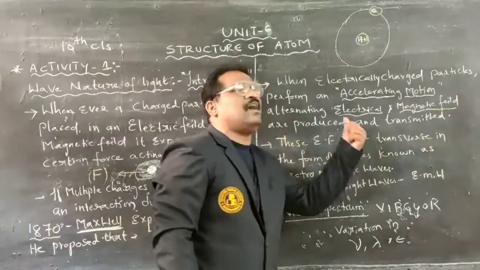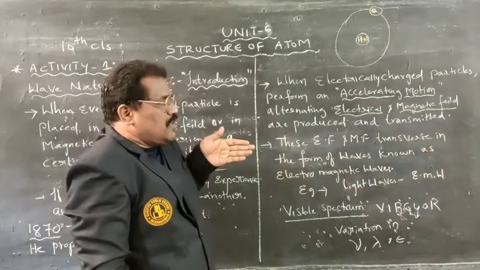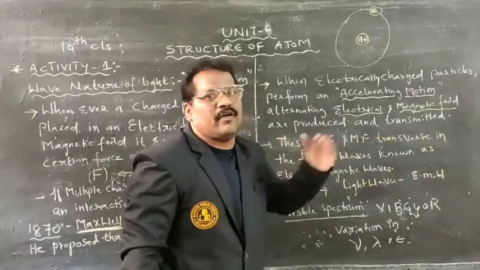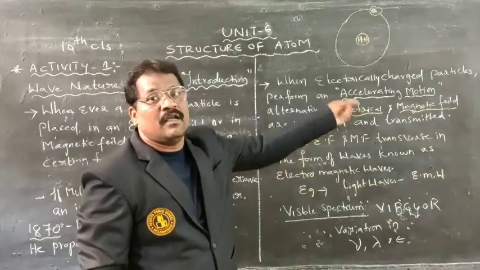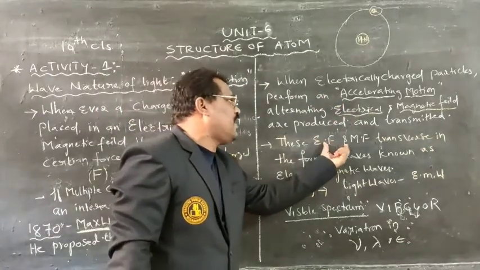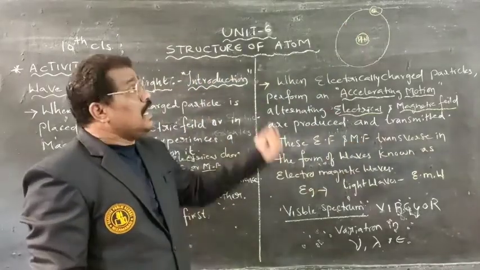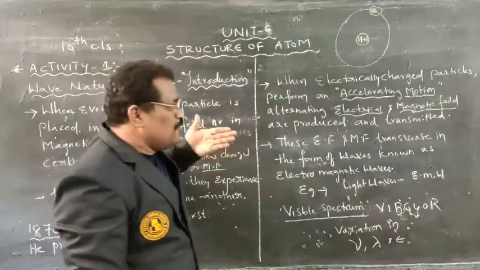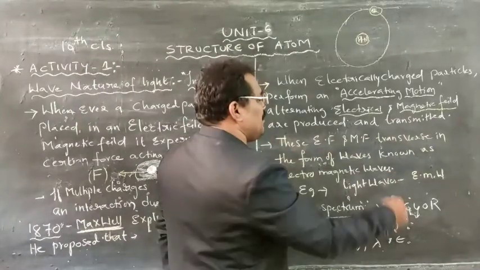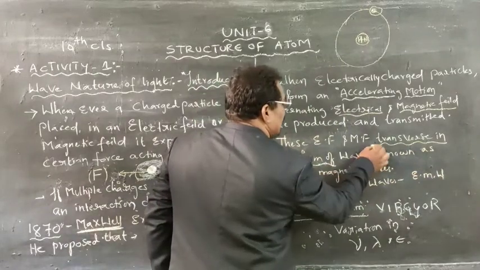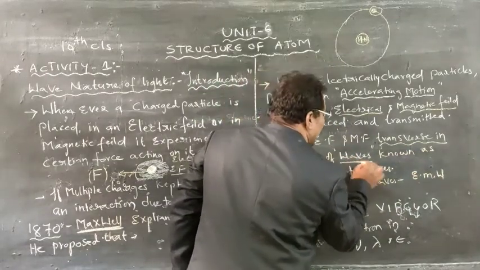The electric field as well as the magnetic field are transferred in the form of waves. The electric field and magnetic field acting upon the charged particle allow it to attain motion, and that motion is transferred in the form of waves.